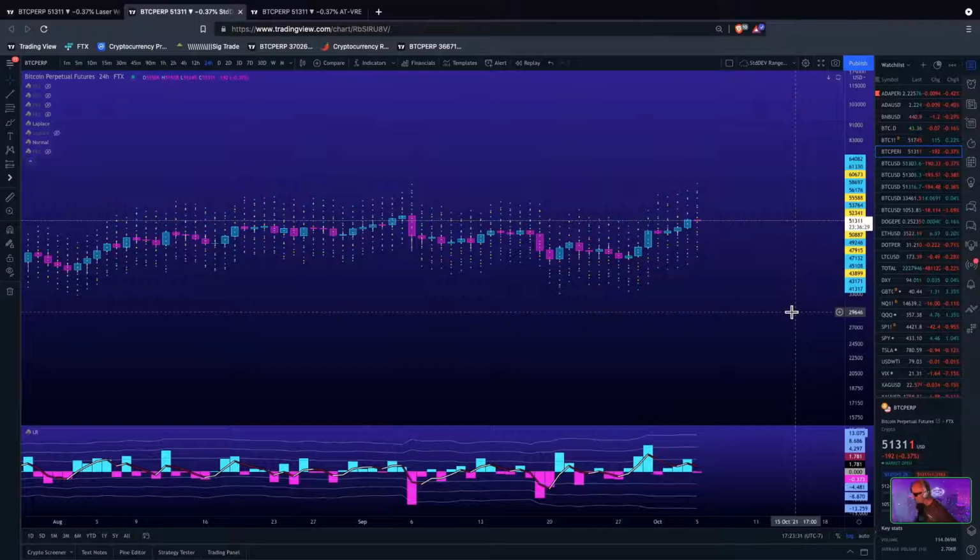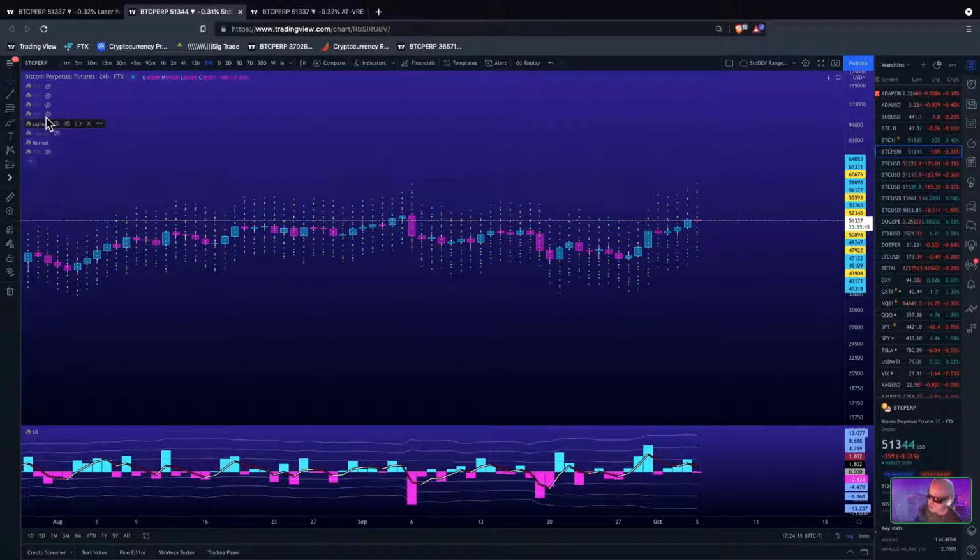Now to normal distribution. First standard deviation to the top side, $53,764. First standard deviation to the downside, $49,246. Second standard deviation to the top side, $56,176. Second standard deviation to the downside, $47,131. Third standard deviation to the top side, $58,697. Third standard deviation to the downside, $45,108. Those are the probabilities for this current candle on Bitcoin.